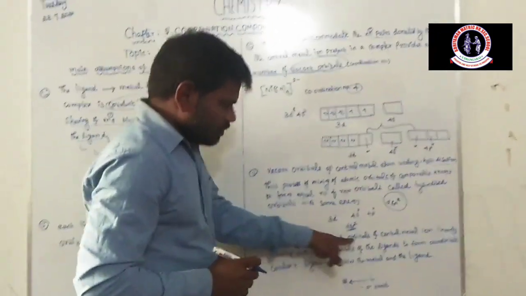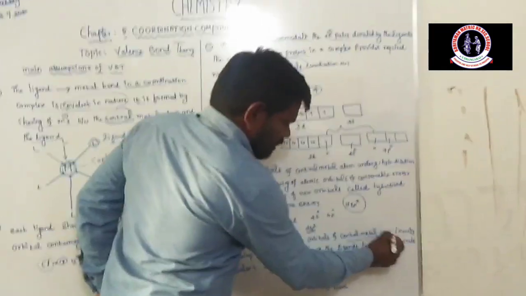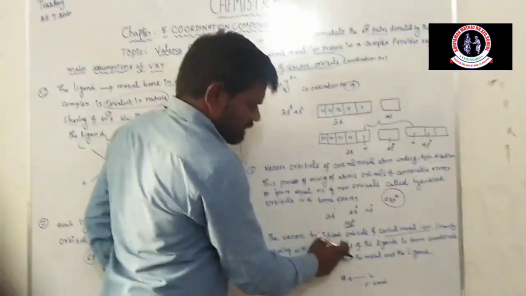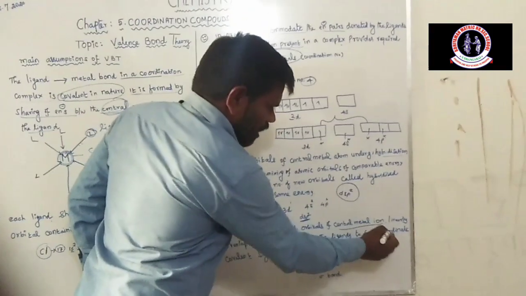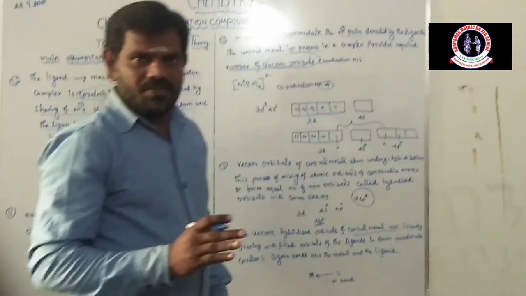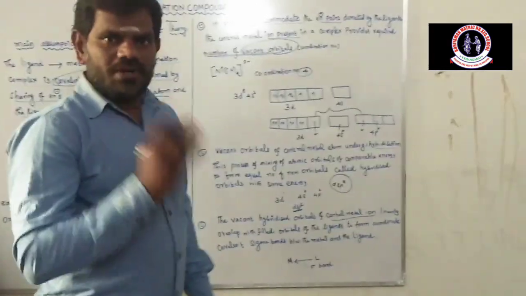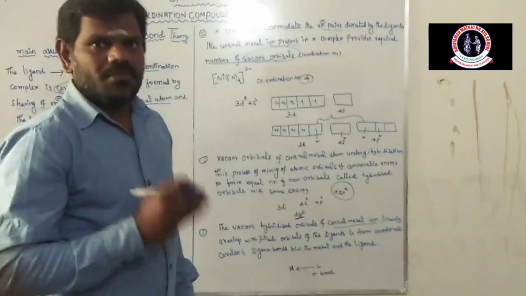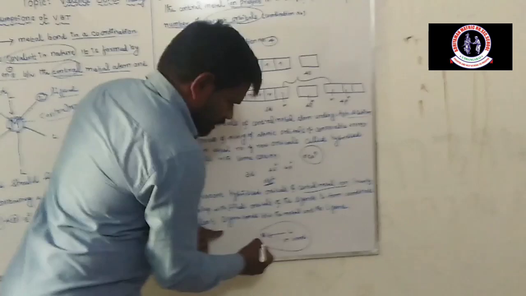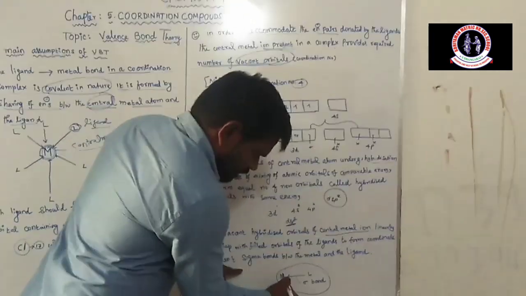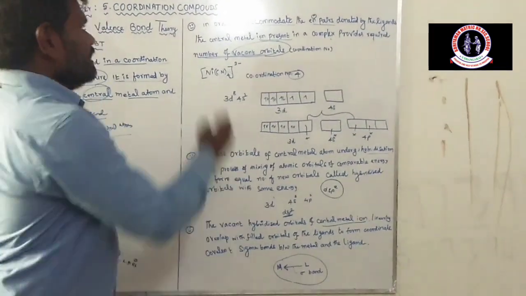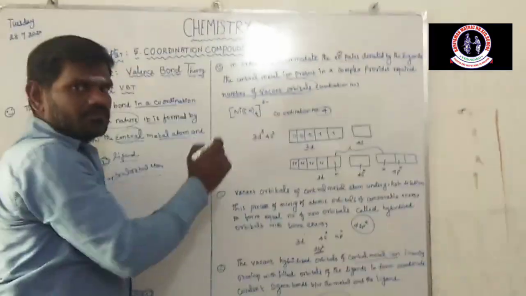The vacant hybridized orbitals of the central metal ion linearly overlap with the filled orbitals of the ligands to form a coordinate covalent bond. The coordinate covalent bond is nothing but the electrons being donated from the same atom. So it forms a coordinate bond. So the ligand donates to the central metal atom to form a sigma bond. Okay, so next postulate.